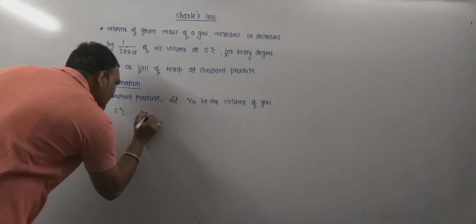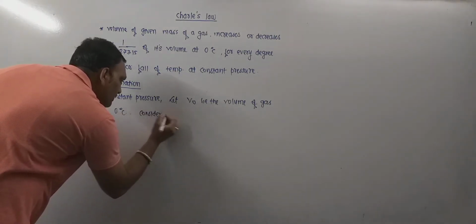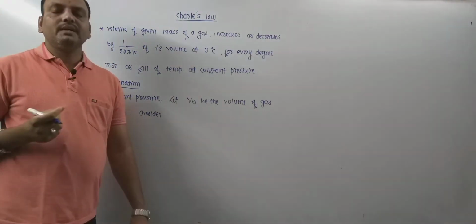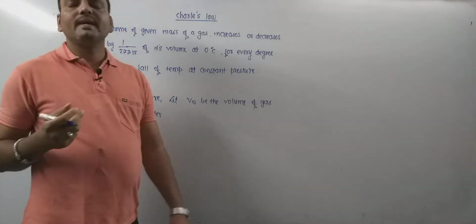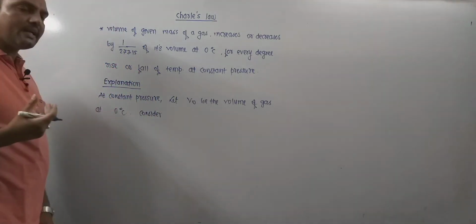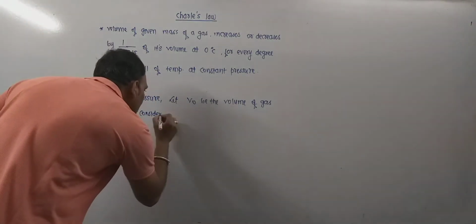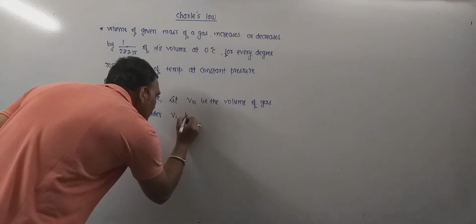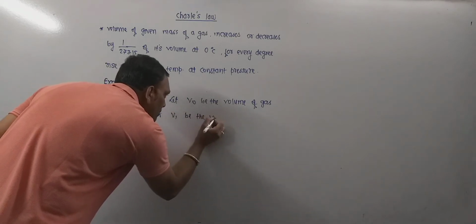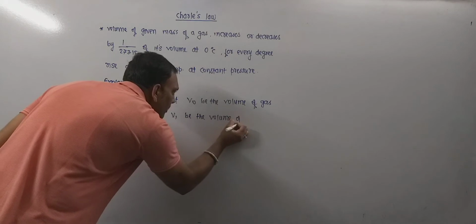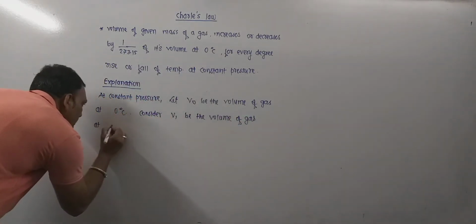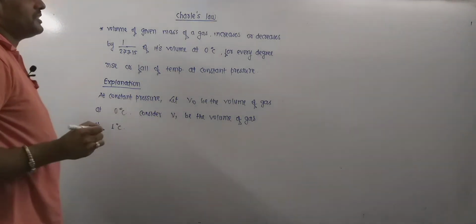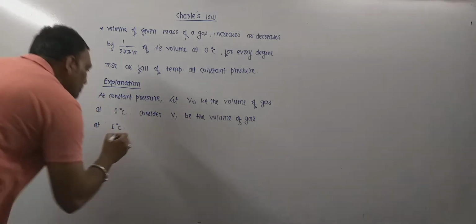Now consider a 1 degree rise in temperature. When we increase the temperature of gas by 1 degree, its volume gets changed. So consider V1 to be the volume of gas at 1 degree Celsius. Then according to Charles' law,